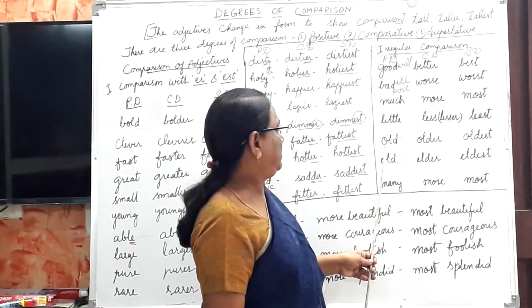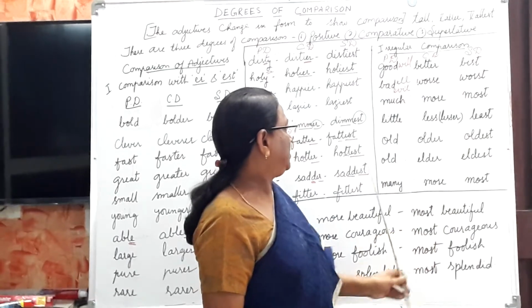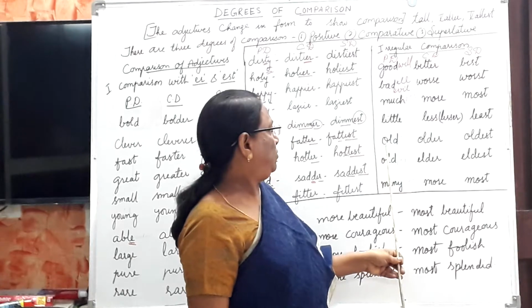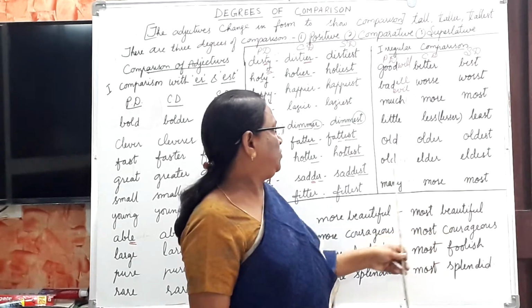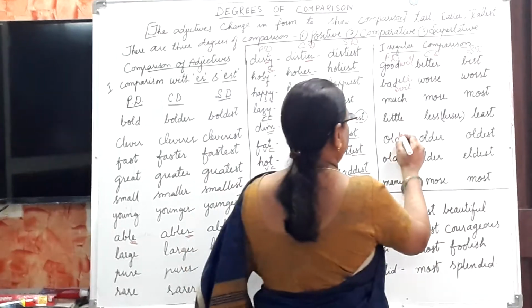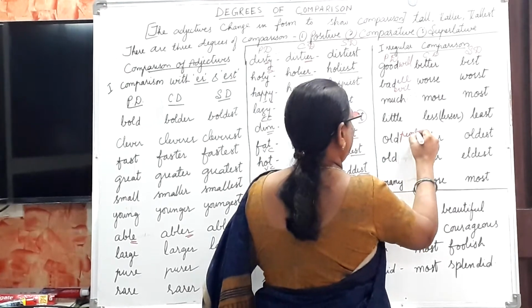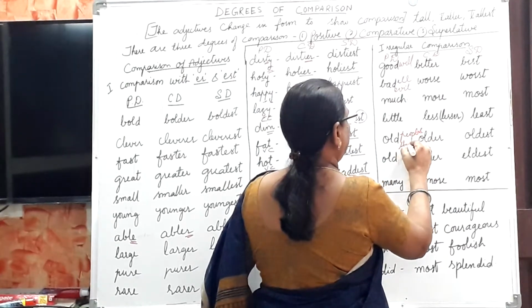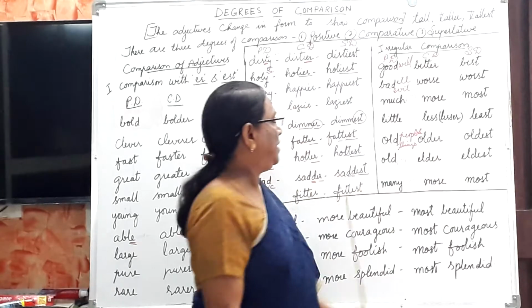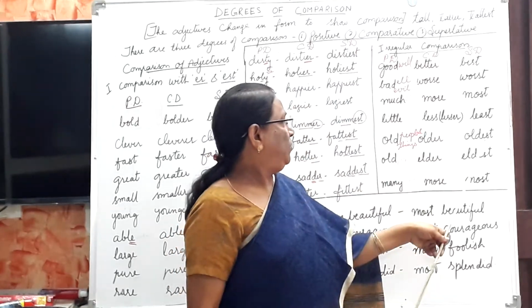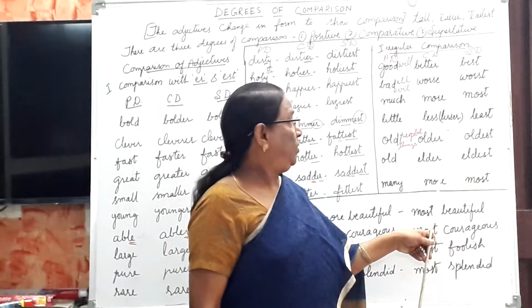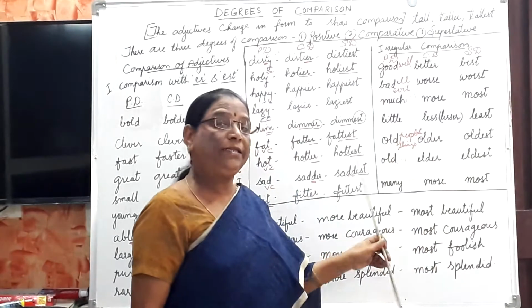Next is old. Old, older, oldest is used for people and things.